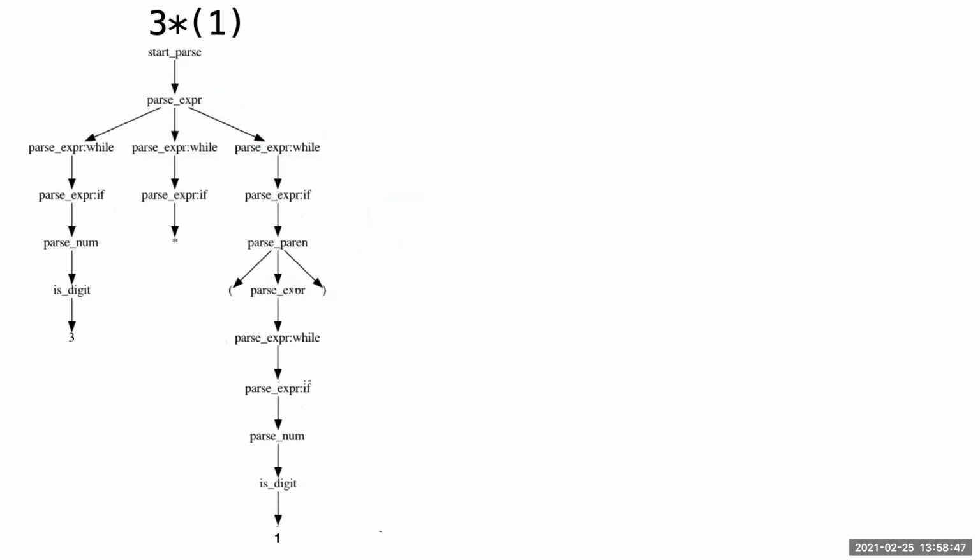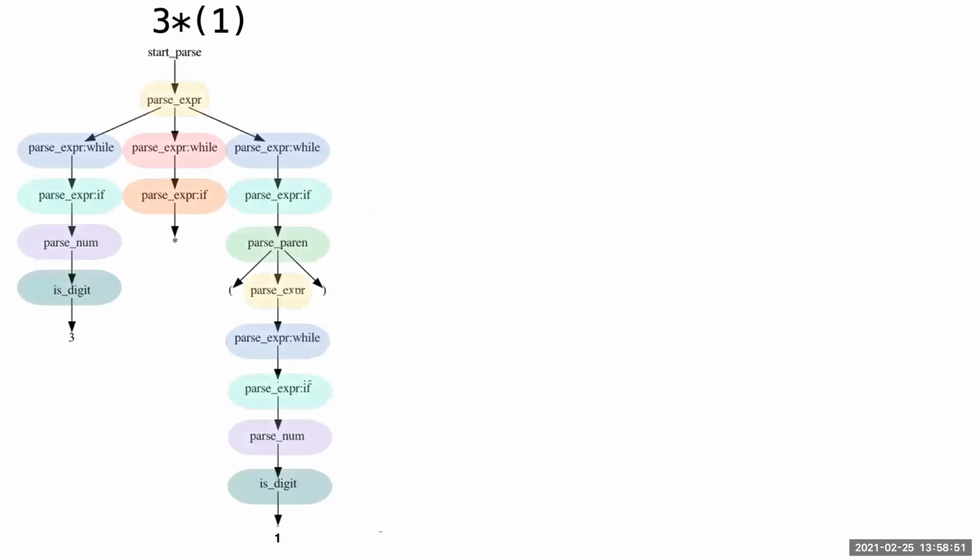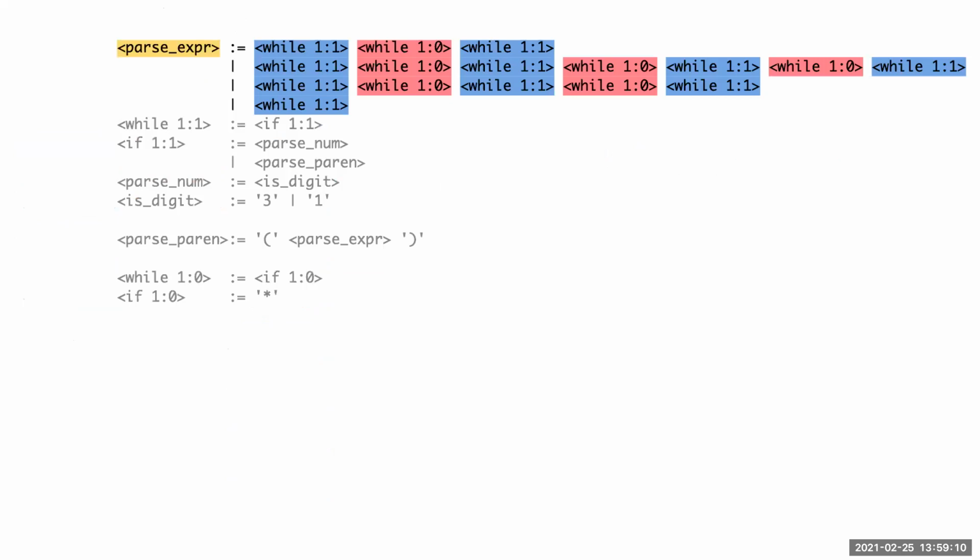So we can now combine the parse trees into a general grammar. The idea is that children of a node form the expansion rule of the corresponding non-terminal. So the parse expression node has two possible expansions from this tree. Similarly, we can collapse the rest of the tree for a preliminary grammar. From this, we can abstract the final grammar.